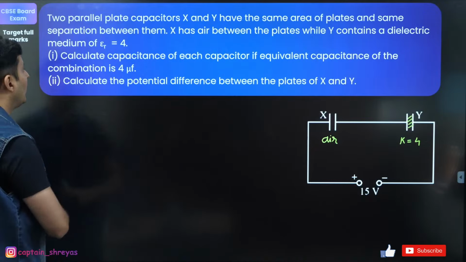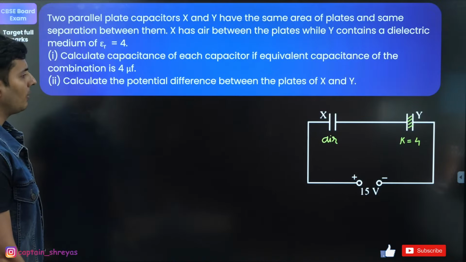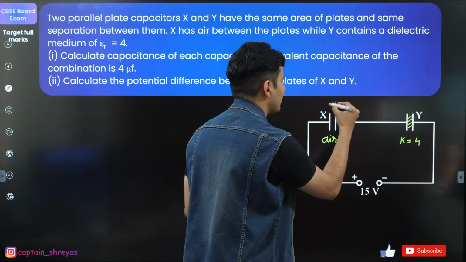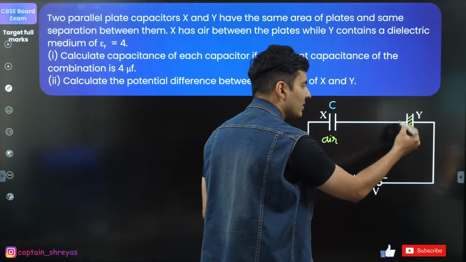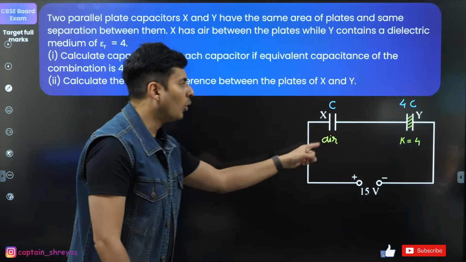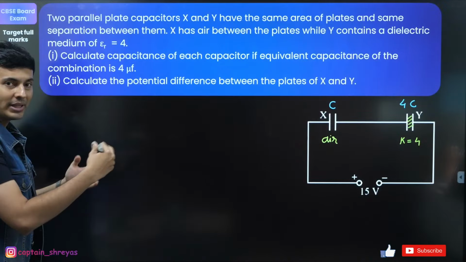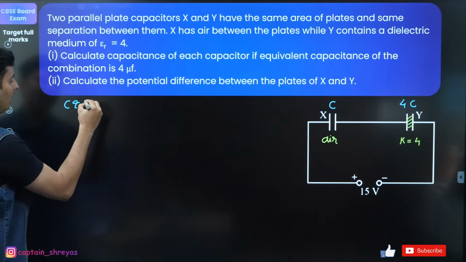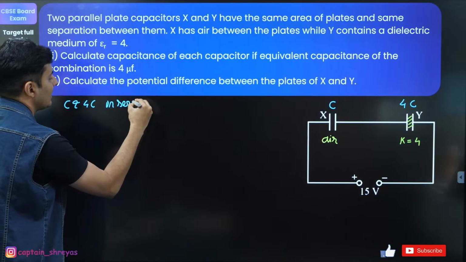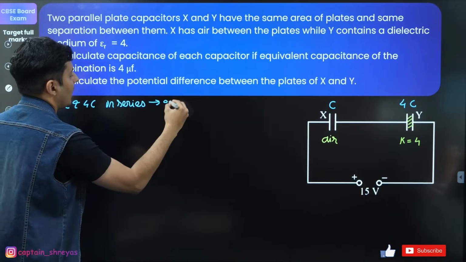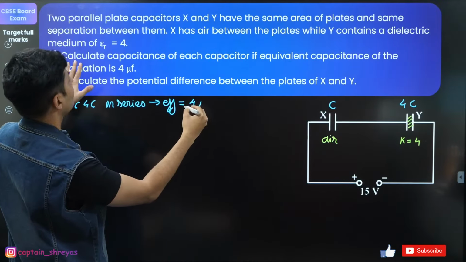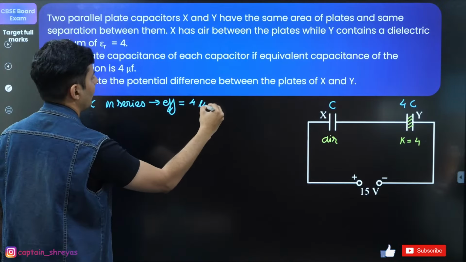Don't worry. Now, in this particular problem, if I assume this capacitance to be C, because of the dielectric material, this capacitance will be 4C. Both are in series. C and 4C are in series, basically to give you an effective capacitance of 4. How much was the effective capacitance? Yeah, 4 microfarad.